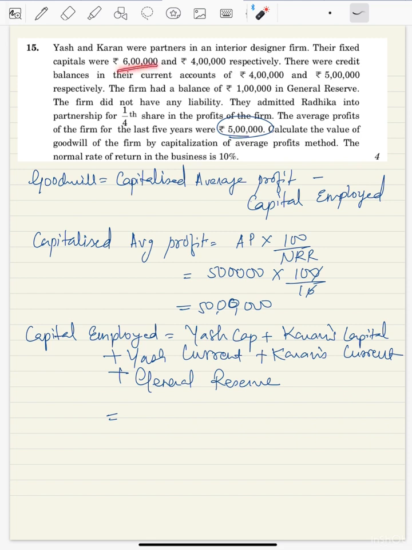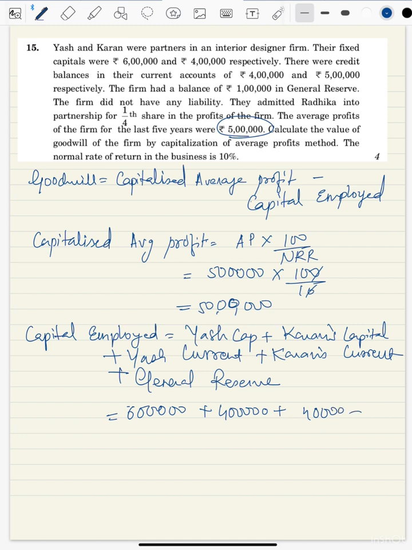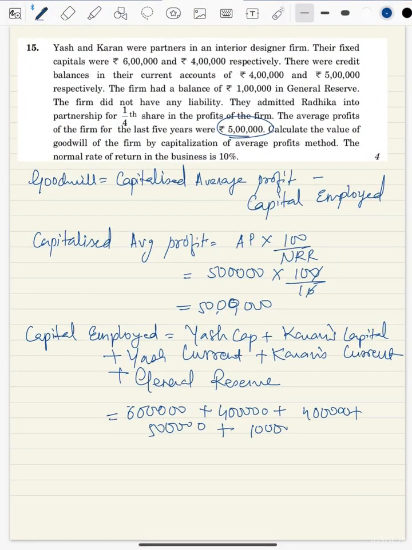So if you see 6 lakh plus 4 lakh, so when you write in the exam, you need to write all the values also. 6 lakh, 4 lakh, 4 lakh, 6 lakh current account balance, 5 lakh of current plus general reserve of 1 lakh. Okay, so let us add it. It's 10, 9 more 19 and plus 1, 20. So 20 lakh is the capital employed.